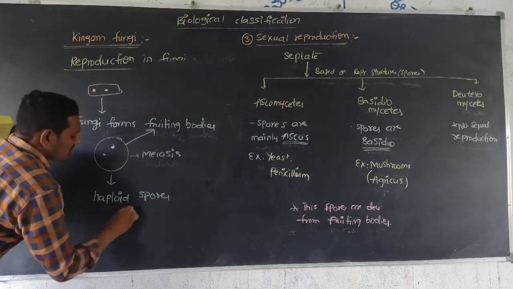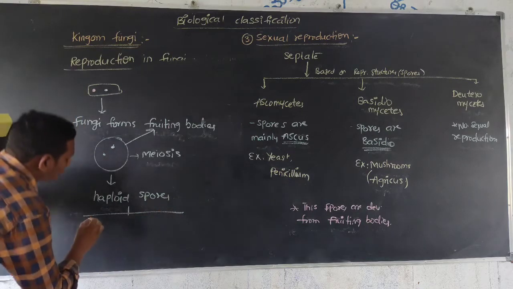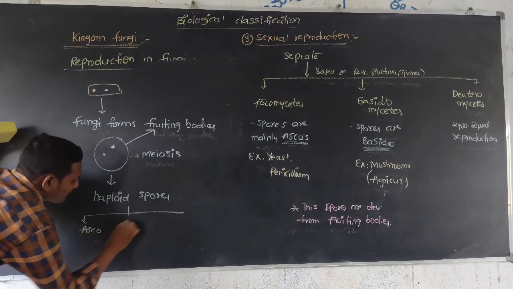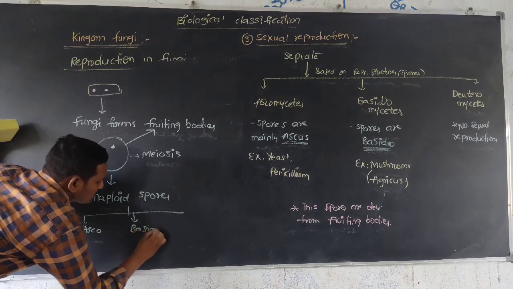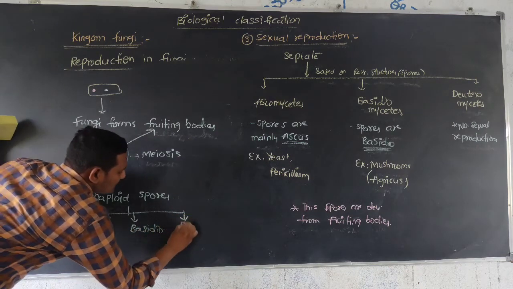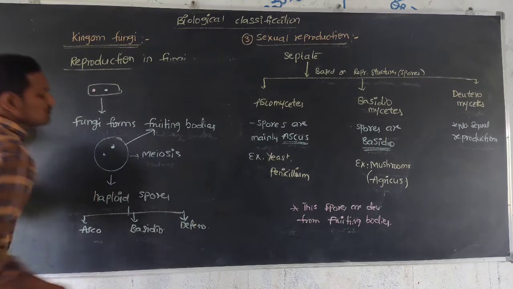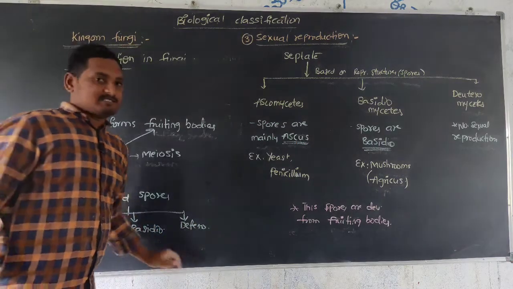These haploid spores are of different types: ascospores and basidiospores. In Deuteromycetes there are no spores because no sexual reproduction takes place.